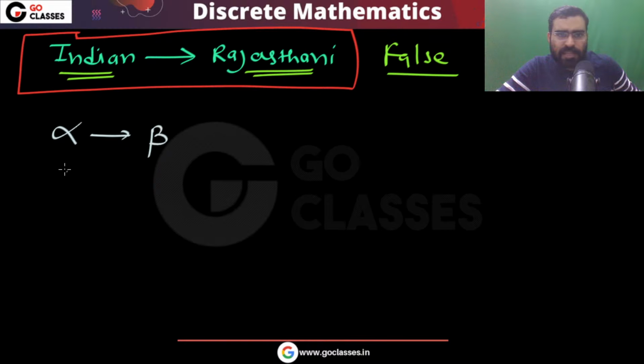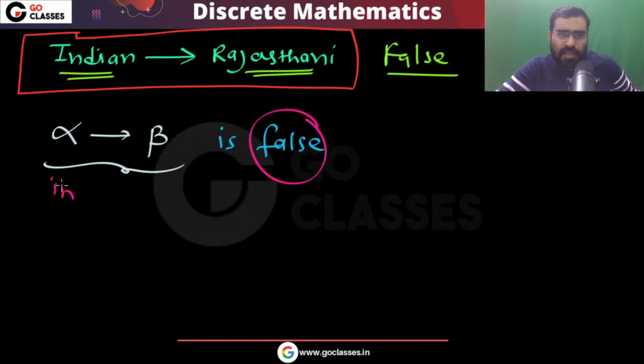If I give you an implication statement, alpha implies beta, when can I say it is false? This implication statement is false if it is possible to make it false.